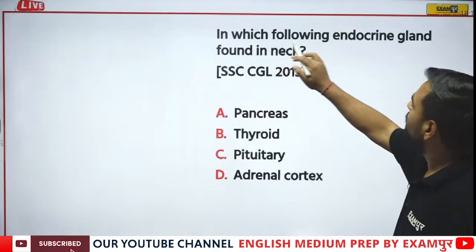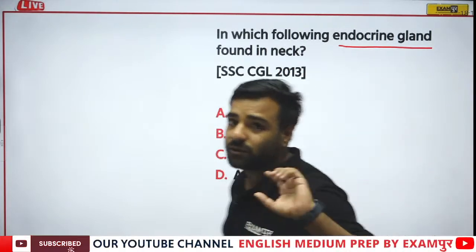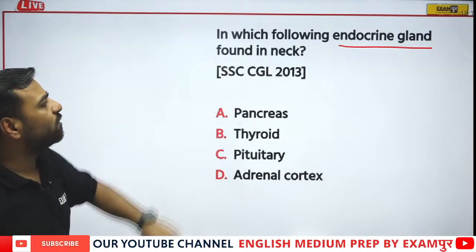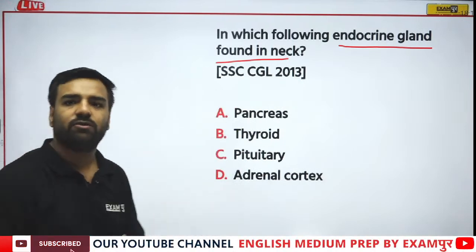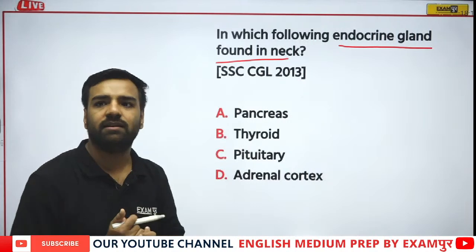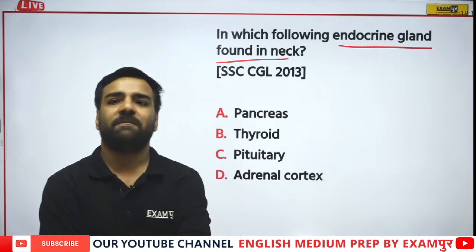It is asked, which of the following endocrine glands is found in the neck? Let's see who will answer this. This is from CGL 2013. I'm asking, which of the following endocrine glands is actually found in the neck? So there are four options: pancreas, thyroid, pituitary, or adrenal cortex. Which one? Talking about the neck, we have just discussed it.